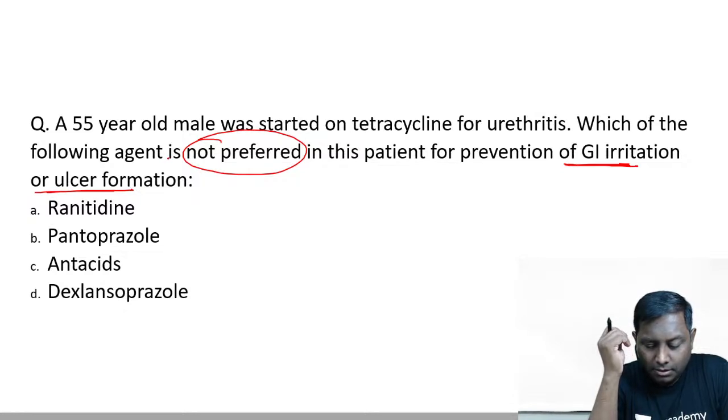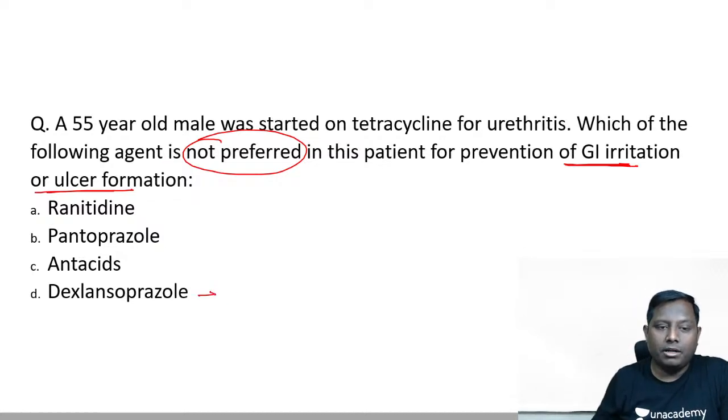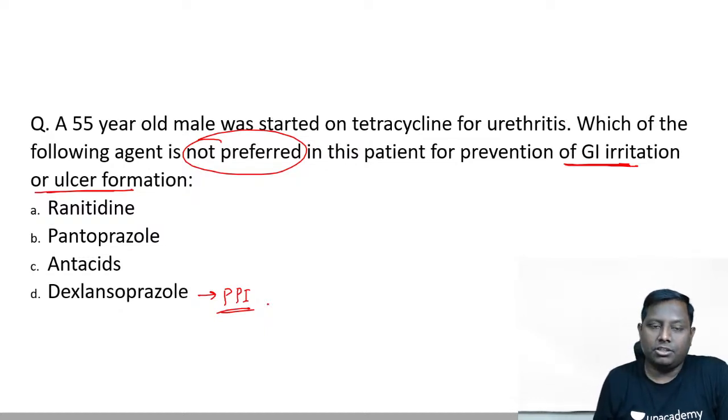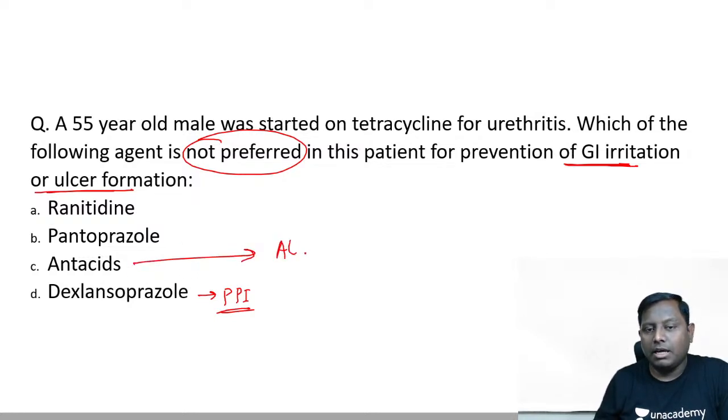Tavish, Paneer Selvam, KGB, Benedict, PK, all of you. Why will you not prefer it? It's a proton pump inhibitor, and proton pump inhibitors can be added for prevention of GI irritation or for gastritis related symptoms. So what is dexlansoprazole? It is just like pantoprazole, a proton pump inhibitor, but we are having antacids. We know antacids have aluminium and they also have magnesium. So this aluminium and magnesium can actually chelate the drug, and they will interfere in the absorption.